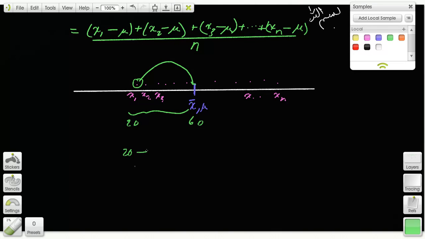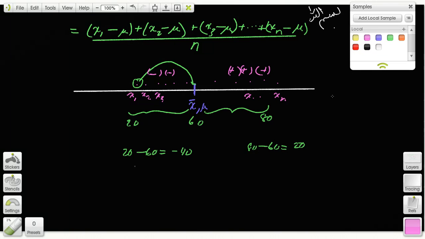So 20 minus 60 is negative 40. Let's say this point here is 80. 80 minus 60 is 20. Do you understand? So all of these data points will be negative differences, right? And all of these data points will be positive differences, right?